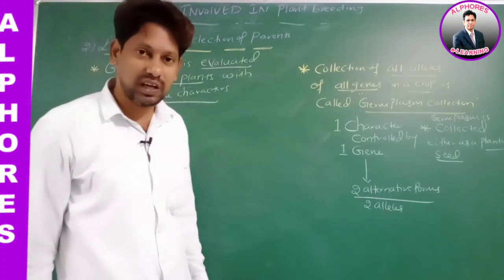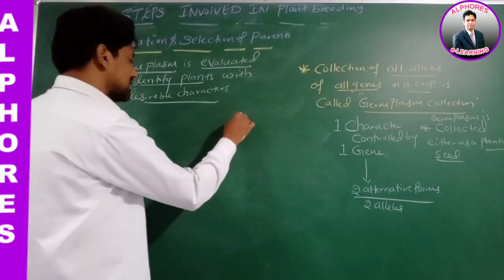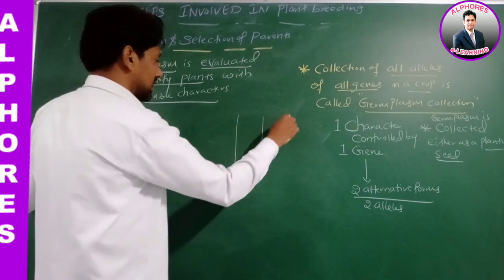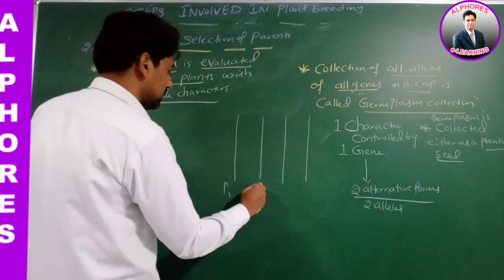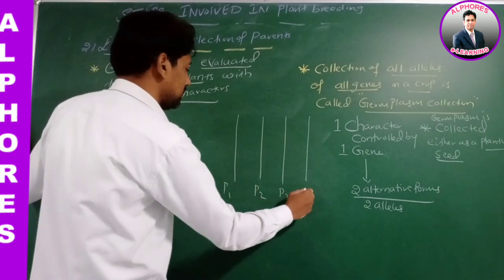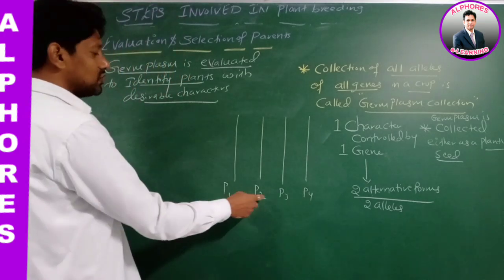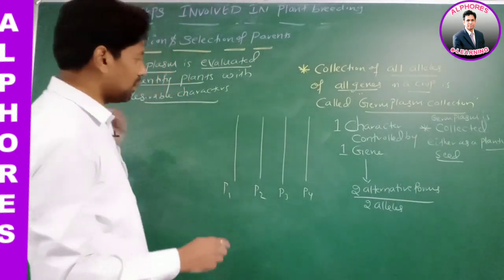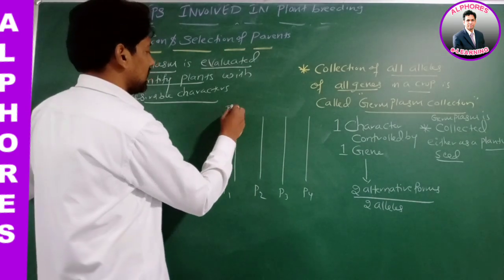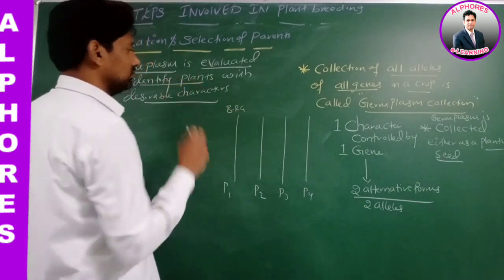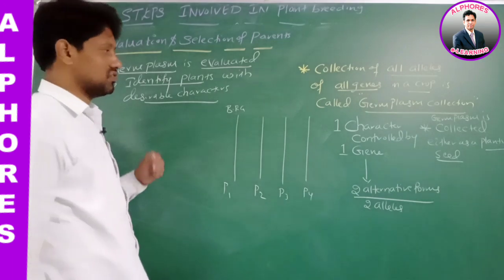Is this statement okay? For example, I am taking 4 plants: P1, P2, P3, P4. Plant 1 is having a bacterial resistant gene.